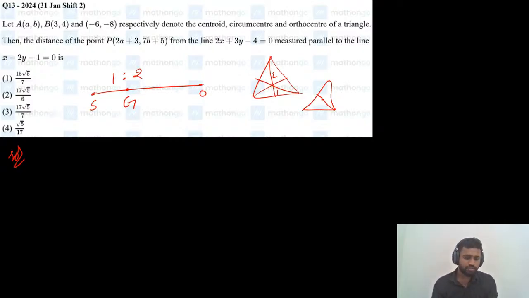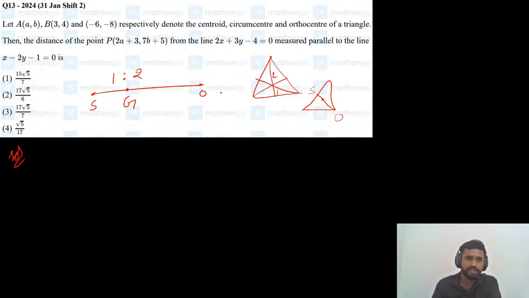So once I read this question, try to solve this before me. The centroid will divide the line joining circumcenter and orthocenter. Here circumcenter will be there, here orthocenter will be there, so the centroid will divide them in the ratio 1:2.